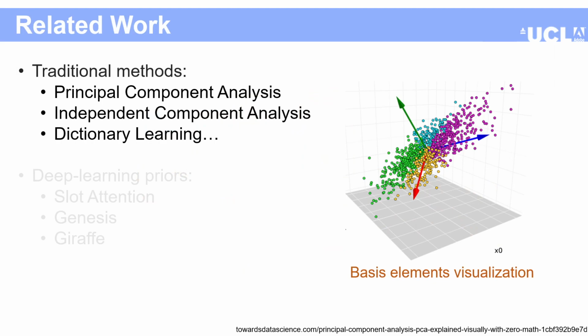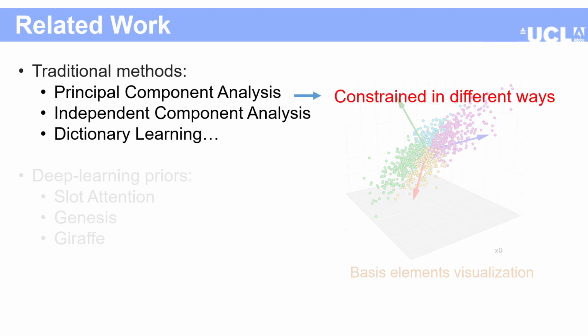Notable classical unsupervised methods for part and parameter decomposition include principal component analysis, independent component analysis, and dictionary learning. However, all these methods have specific constraints on the part representation, like orthonormality in the case of PCA, or limitations on the kind of part instance parameters. For example, none of these methods can help with inferring explicit transformation parameters like location and rotation of the parts in the signal. These constraints make these methods specific to only one kind of composition model for representing the data.